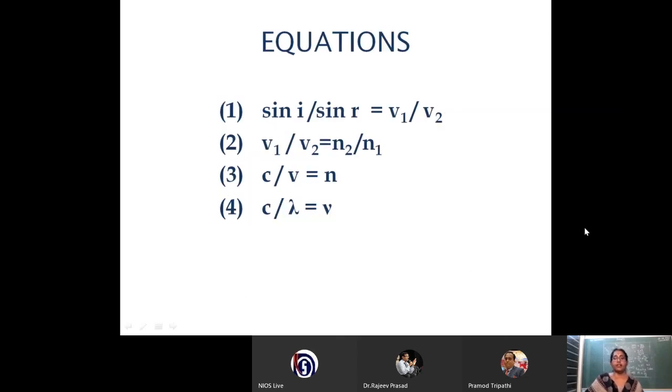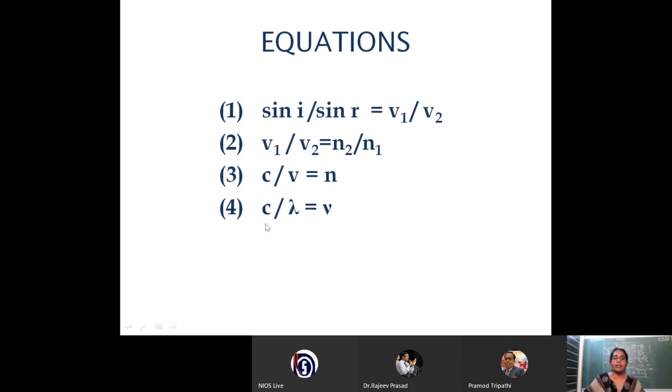So what are the equations we have learned? sin i by sin r is equal to v1 by v2. Again, v1 by v2 is equal to n2 by n1, and c by v is equal to n, where c is the speed of light in air, v is the speed of light in the medium, and n is the refractive index.